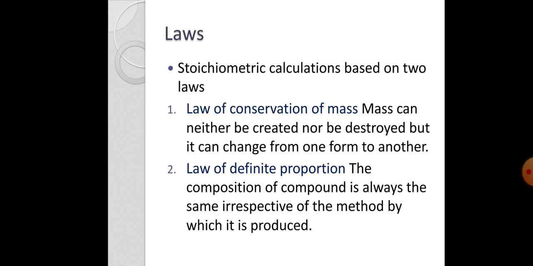In the same way, in the law of definite proportion, we say that the composition of a compound would always be the same irrespective of the method by which it is produced. For example, we know that water comes from different sources, but water from each of these water bodies has a composition of hydrogen and oxygen elements which is 2:1. This ratio would never change.